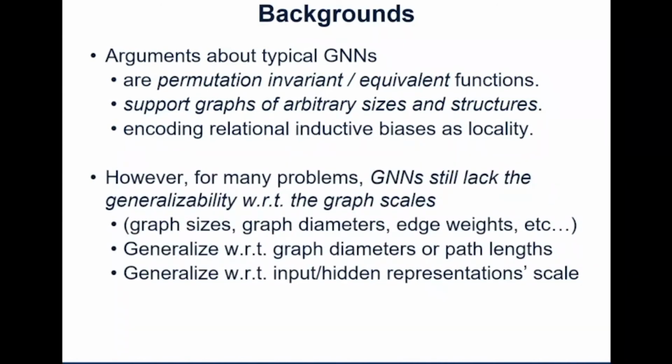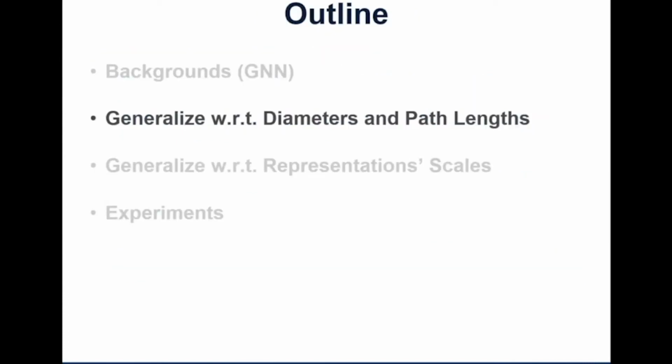However, for many problems, graph neural networks still lack generalizability with respect to the graph scale, such as for the shortest path and many other real applications, such as navigation or reasoning. You cannot easily generalize the knowledge from smaller graphs to larger graphs with respect to the graph sizes or diameters. Later on, we will improve this generalizability from two perspectives. Firstly, we want to generalize with respect to the graph diameters or the path lengths.